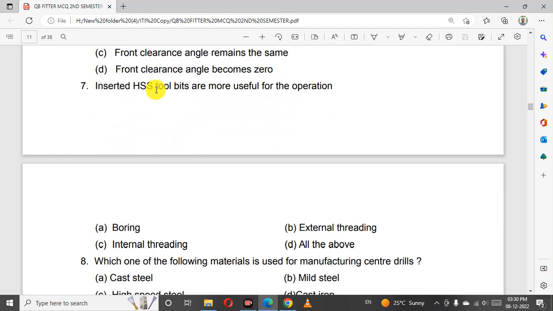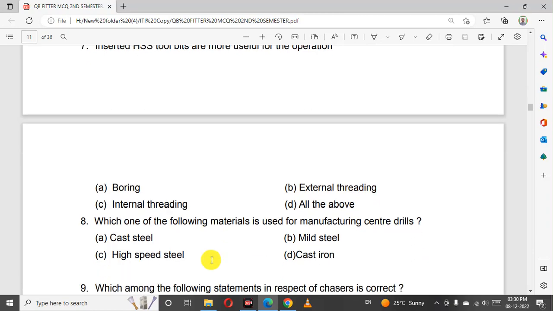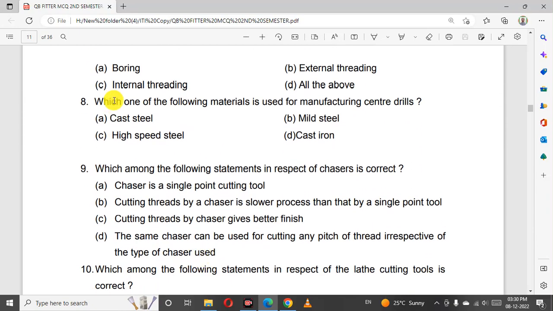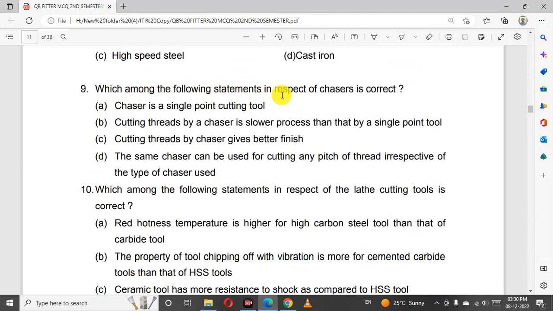Inserted HSS tool bits are more useful for operation. All of the above: boring, internal threading, external threading. Which one of the following materials is used for manufacturing a center drill? High speed steel.